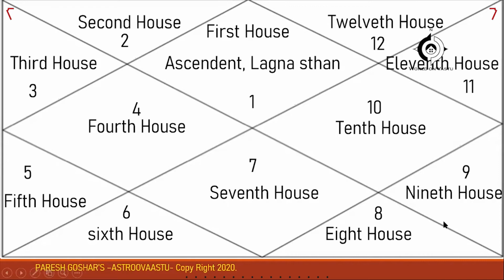Now you see that in that same chart, there is something written. There are numbers written in normal numerical form, 1, 2, 3, 4, and if you see, it is going in an anti-clockwise format. These are called Rashi numbers, and you will find these numbers in any given horoscope or chart. And this will be different each time. In the anti-clockwise direction, from 1 to 12, these numbers are the Rashi numbers.